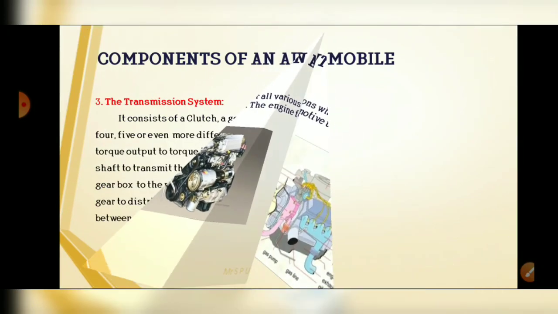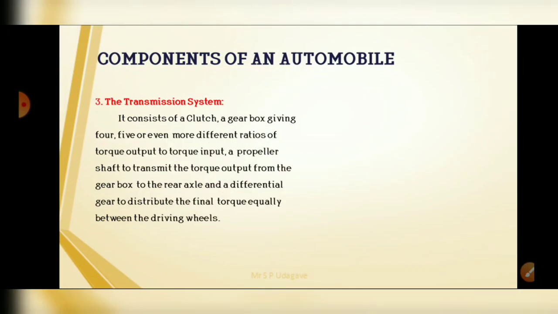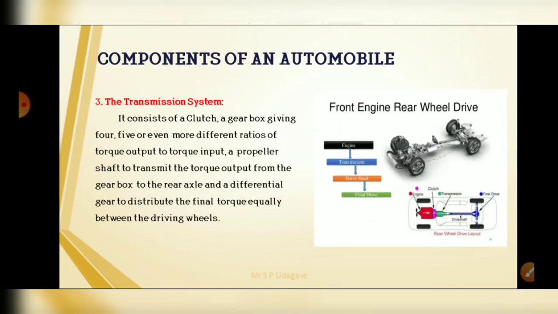Next part is the transmission system. It consists of the clutch, the gearbox giving four, five or even more different ratios of torque output to torque input, a propeller shaft to transmit the torque output from the gearbox to the rear axle, and the differential gear to finally distribute the torque equally between the driving wheels. That is shown in the figure.